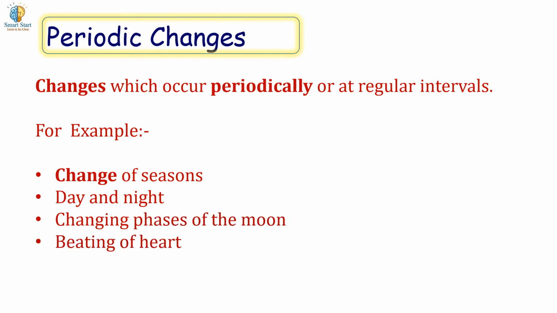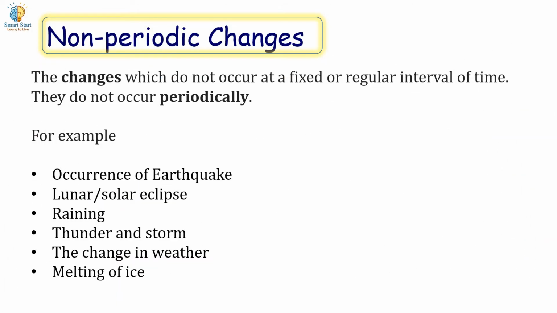Non-periodic changes. The changes which do not occur at fixed or regular intervals of time. They do not occur periodically. For example, occurrence of earthquake, solar eclipse, raining, thunder and storm, the change in weather, melting of ice.